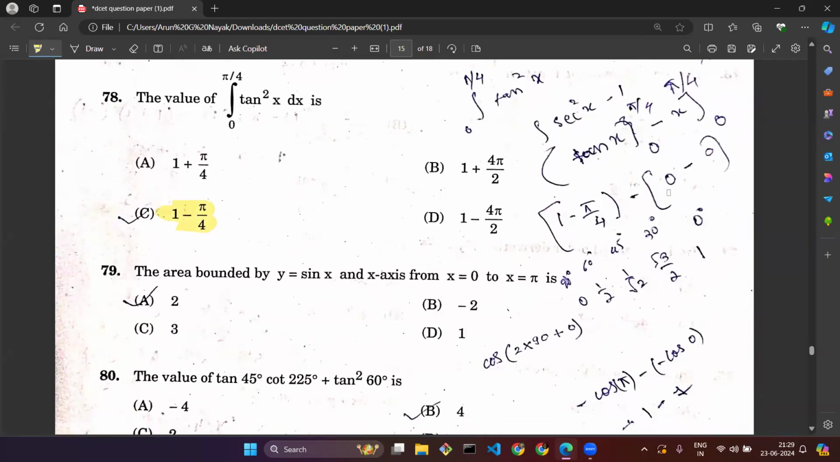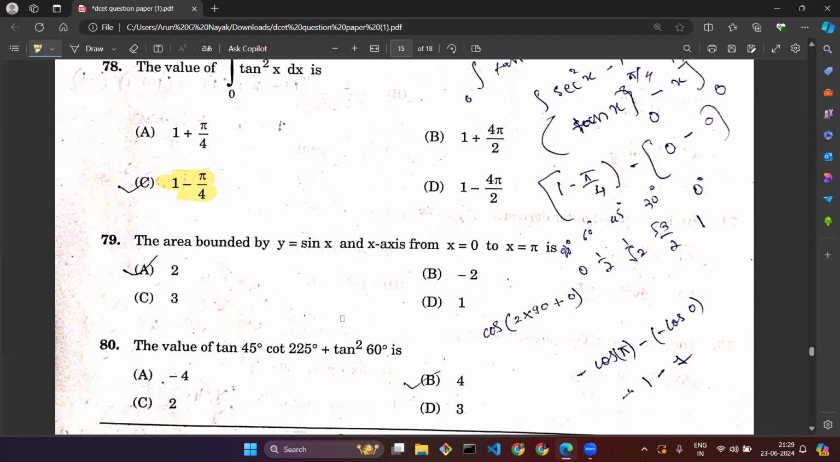Some calculations have been given in this question paper itself. You can look at it here. This is the question paper taken from a student who has solved these questions in the examination.